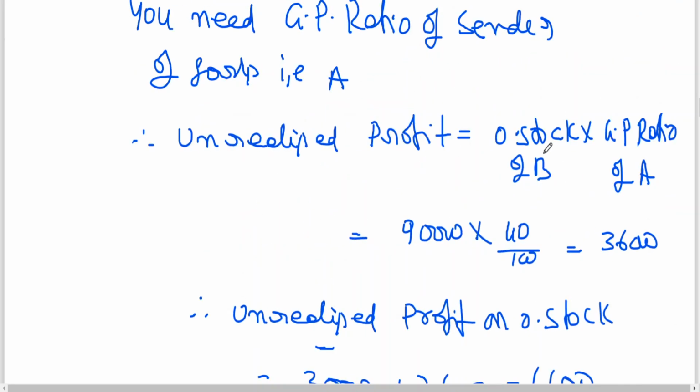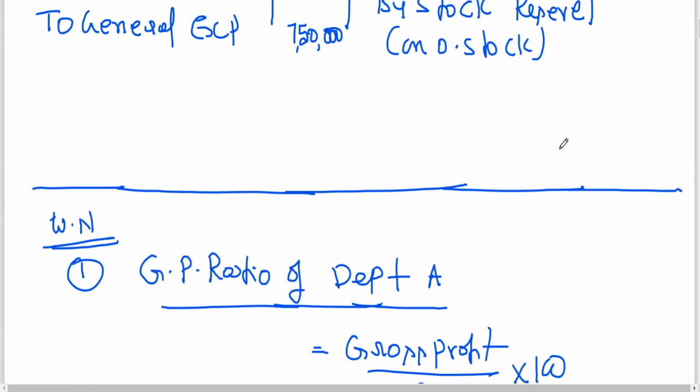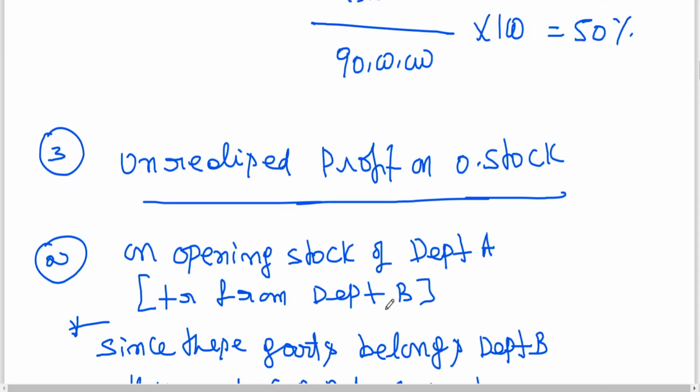Same treatment you need to give. So here I have already opened the account now, working note.